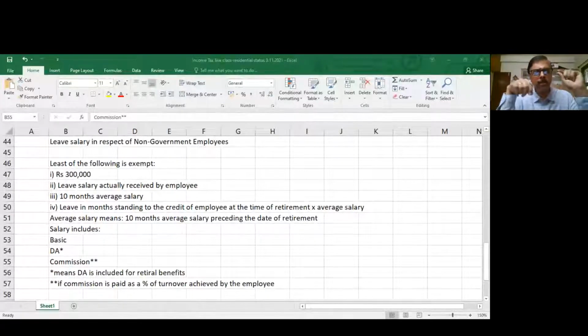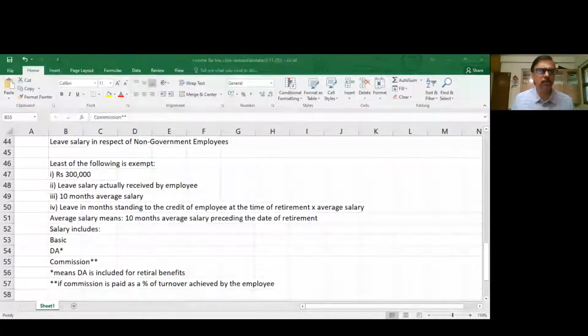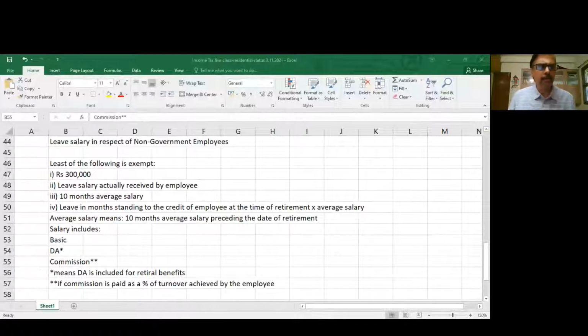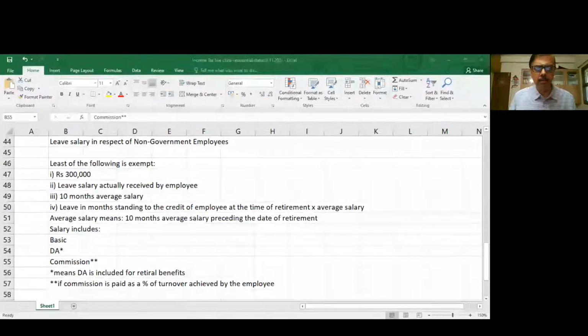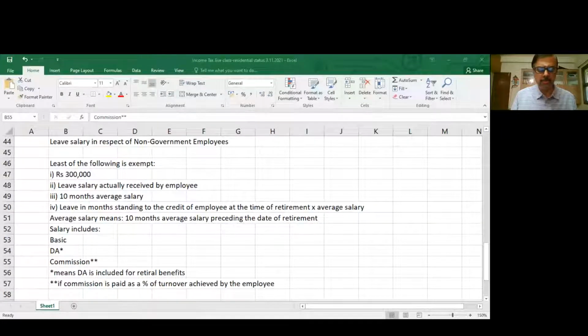Very, very important. For each component, you need to determine the taxable component and the exempt component, particularly with respect to retirement benefits. Then we have, as I said, allowances, and then we have perquisites. So kindly ensure that you are able to follow me. If you have any doubts, do not hesitate to stop me. I'll be glad to clarify. So now let us work out a problem. Then it will possibly be easier for you to understand it much better.